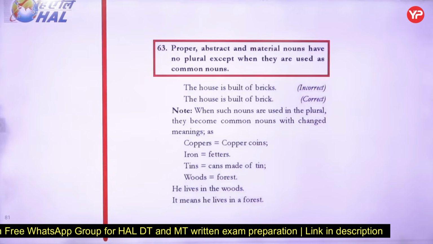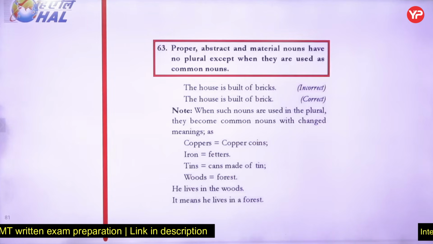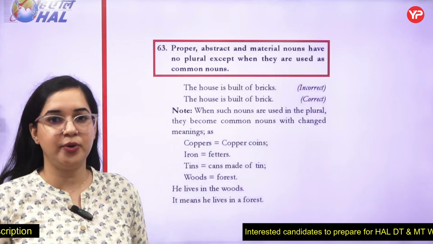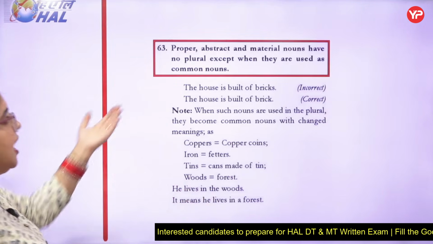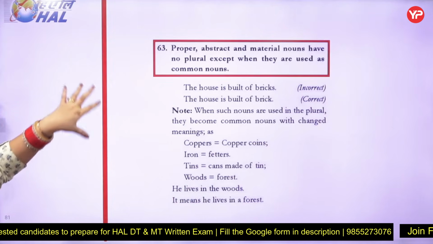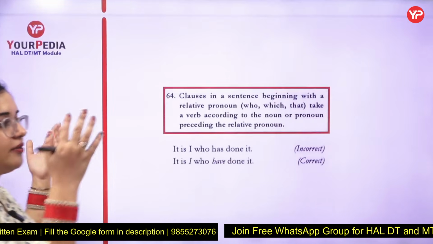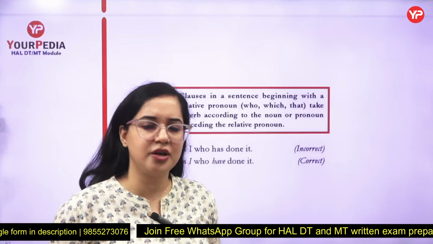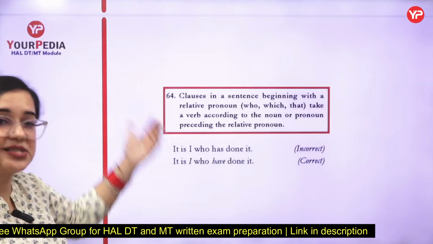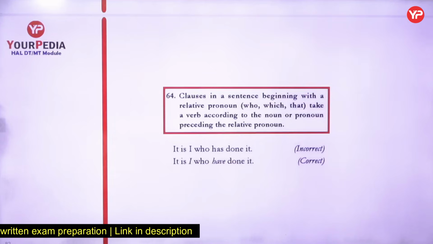The 63rd states, proper, abstract and material nouns have no plural except when they are used as common nouns. Now this was what we have learned earlier also. Whenever we add s to the plural, the meaning changes, right? The house is built of bricks, the house is built of brick. So there are certain nouns that, when used, come in the category of plural. Remember the rules at the start, 1 to 9, which I told you, they carry all the configuration with them. So these are just generic ones which you can read once, and they are not very important for your examination. I'm already telling you which ones you can skip, not very much linked to the questions, because they're more about proficiency, which won't be asked.